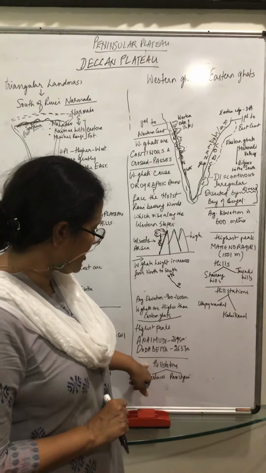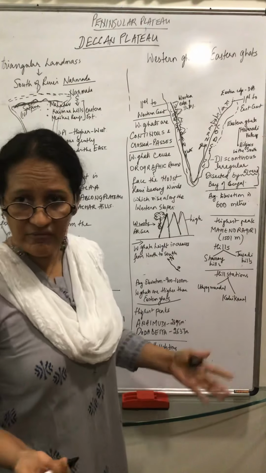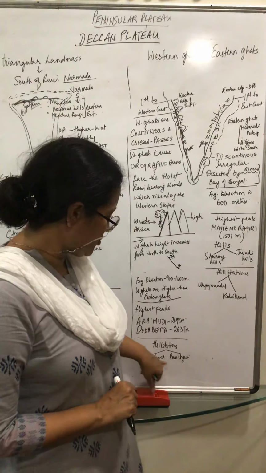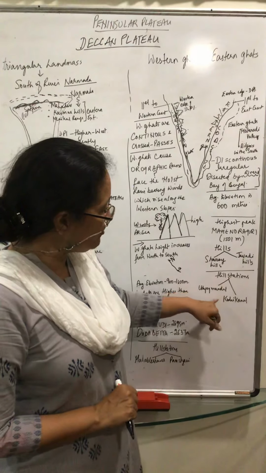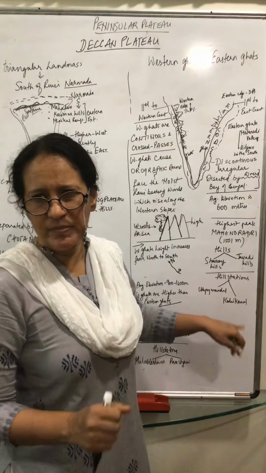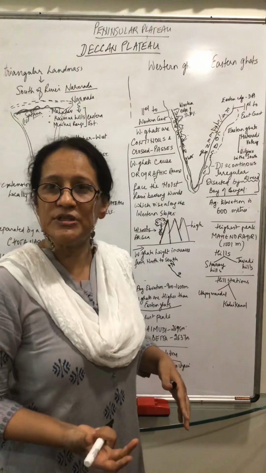Which are the hill stations in the Western Ghats? Remember where you get your strawberries: Mahabaleshwar, Panchgani. Here you have Udhagamandalam and Kodaikanal. Udhagamandalam, what you actually know as Ooty.